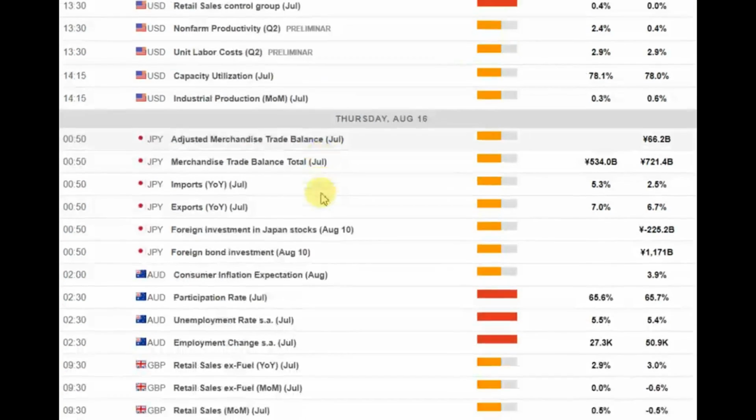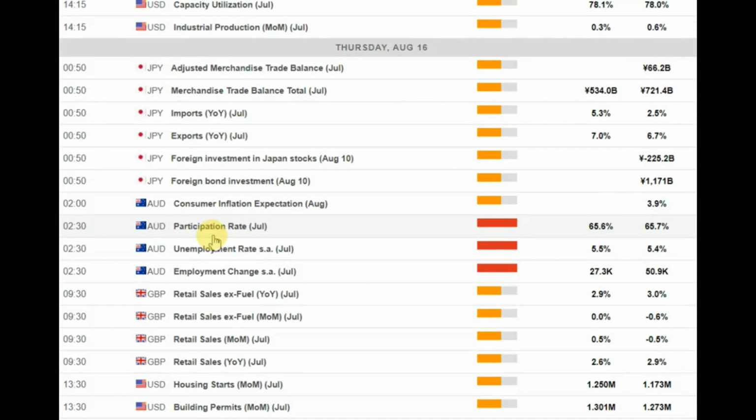On Thursday, 16th of August at 2:30 a.m., Australian employment data is due for release. Estimates for employment change are pointing to 27.3k from previously published 50.9k. Additionally, unemployment rate is forecasted to show 5.5% from previously published 5.4%. This data could impact volatility in Australian equities and also AUD currency crosses.